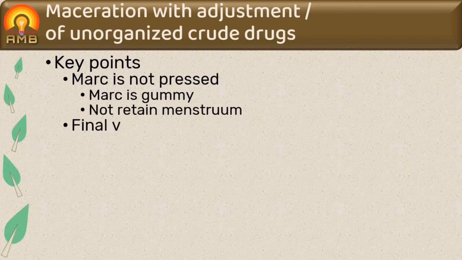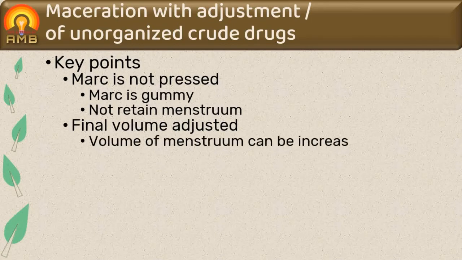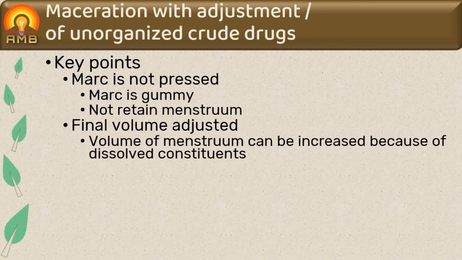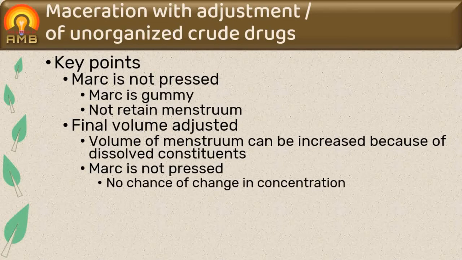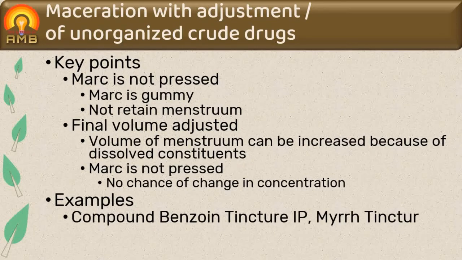Here, volume is adjusted finally because volume of menstruum can be increased due to dissolved constituents in it. And mark is not pressed, hence there is no chance of change in concentration of preparation. Tinctures made by this process are compound benzoin tincture IP, myrrh tincture BPC, and tincture of Tolu.